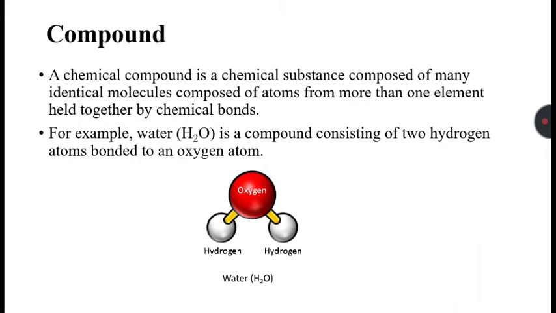Compound. Compounds are chemical substances which are made up of two or more atoms. This is an example which is being shown in the figure. Water, H2O, which is made up of two hydrogen atoms and one oxygen atom. There are some more examples like carbon dioxide. Carbon dioxide is made up of one carbon atom and two oxygen atoms.